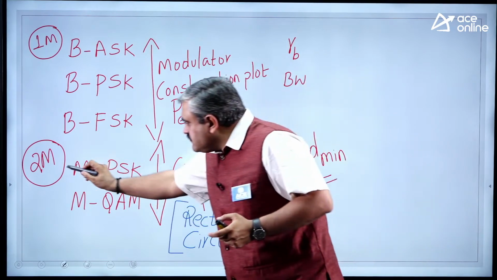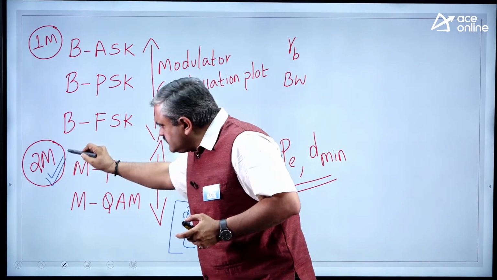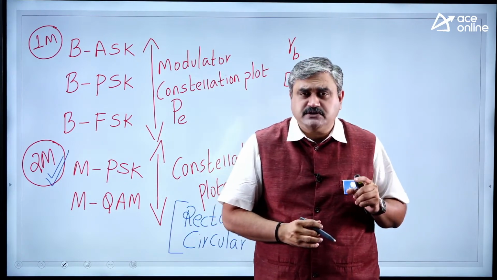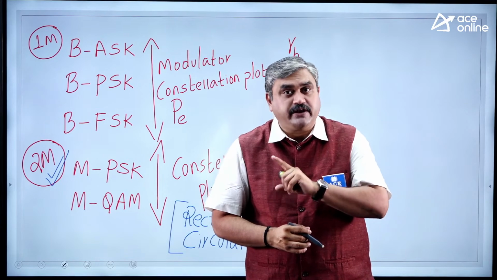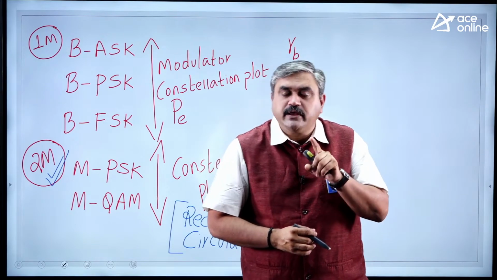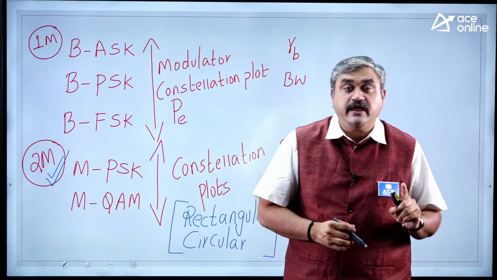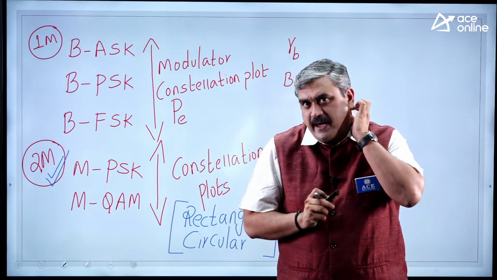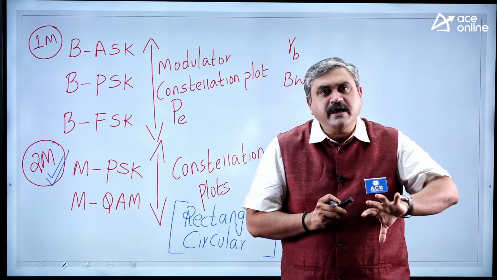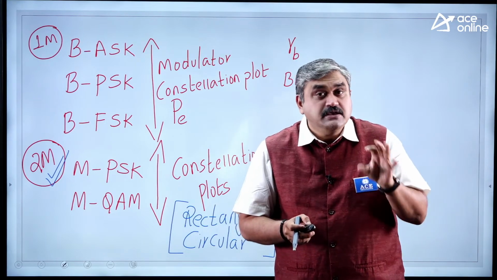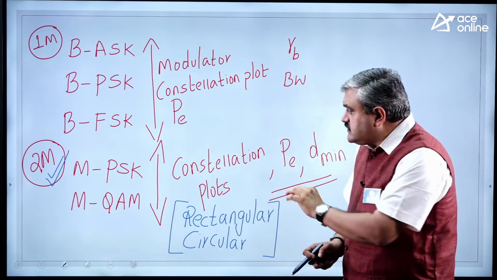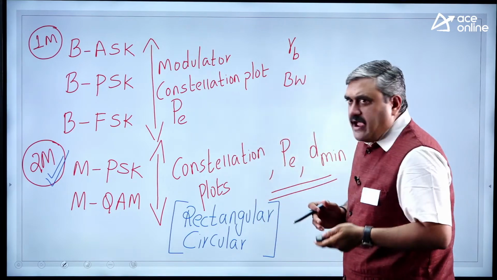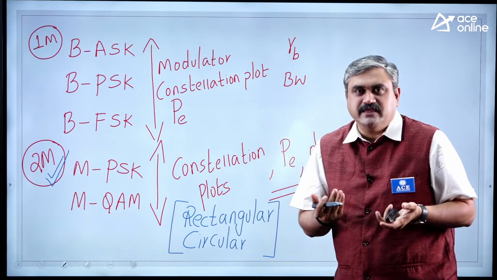That is the reason the weightage is more here. Continuously for 2-3 years we got questions on constellation plots; in the last 2-3 years we have not got any. So this year you can definitely expect a question on this area, especially if you take ISC Bangalore. They are very good at maths, so everything is related with maths. Chances of getting good questions on this area are very high. I am not saying 100% probability, but there is a chance.